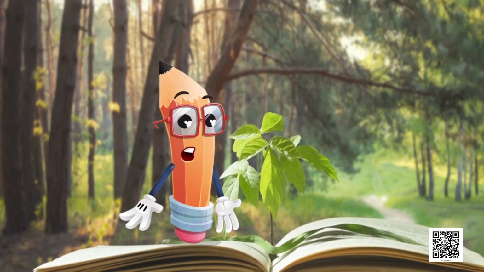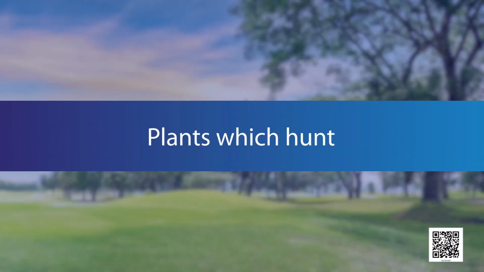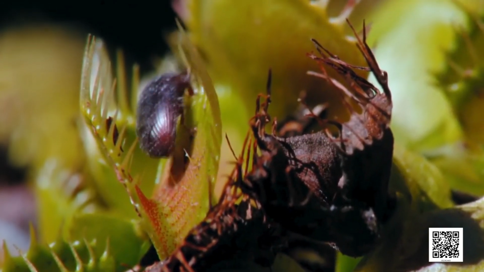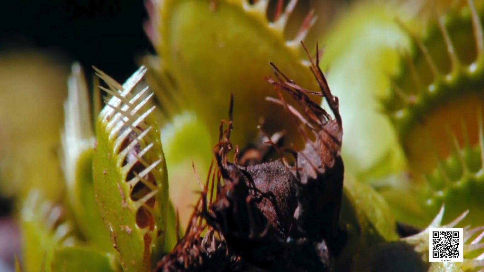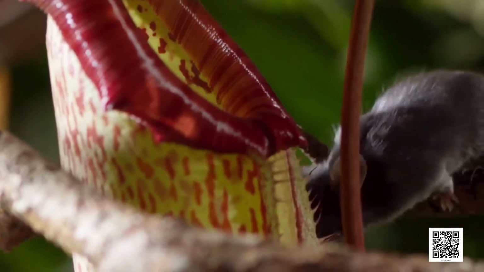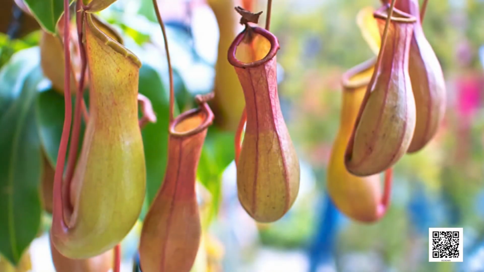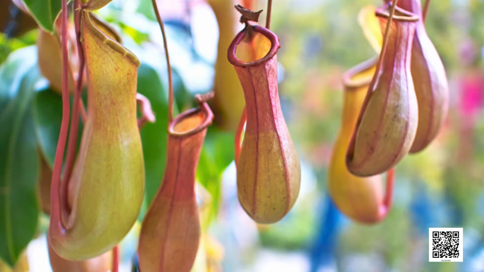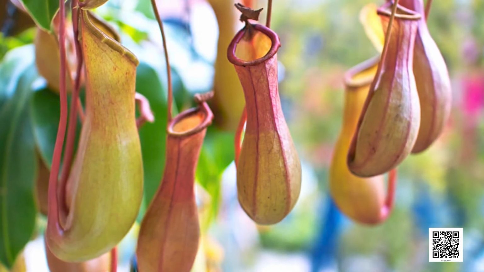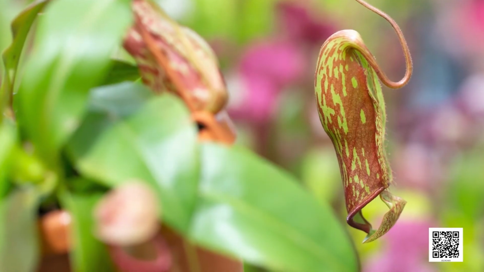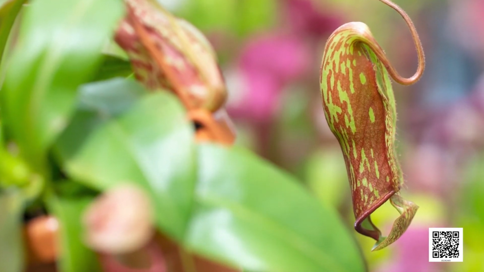Let's read about plants which hunt. There are certain plants which are also called the hunters, or we can say there are some plants which hunt other insects or small animals. So let's read. There are some plants which trap and eat frogs, insects, and even mice. The pitcher plant, also known as nepenthes, is one such plant. It is found in Australia, Indonesia, and Meghalaya in India.